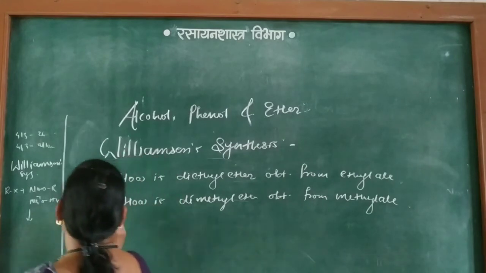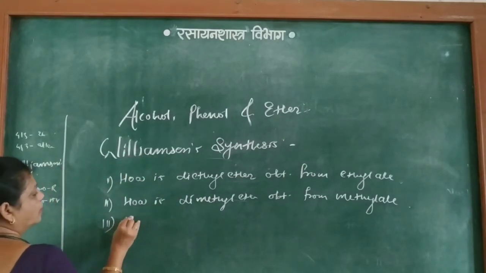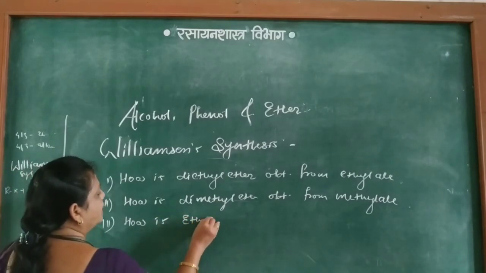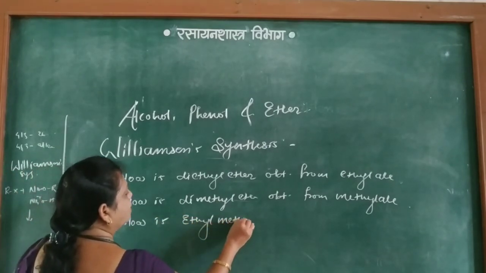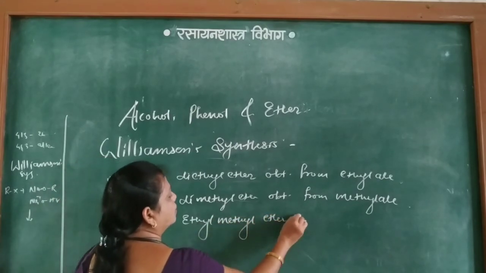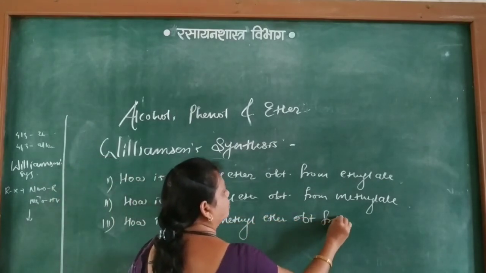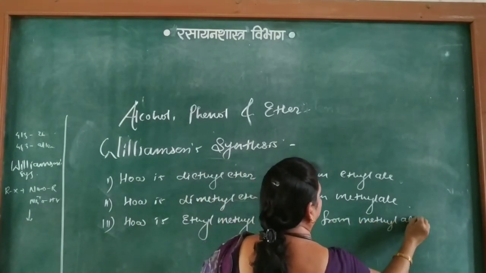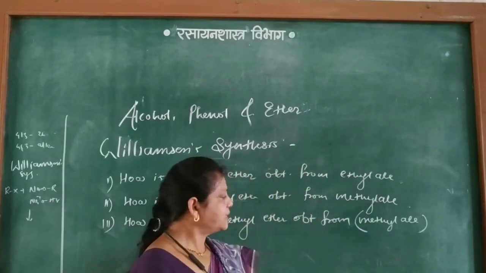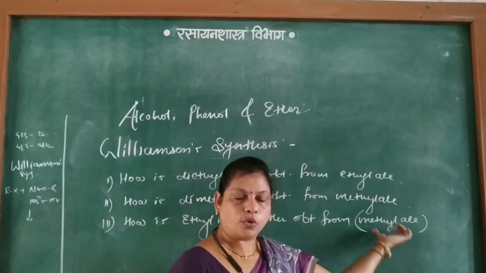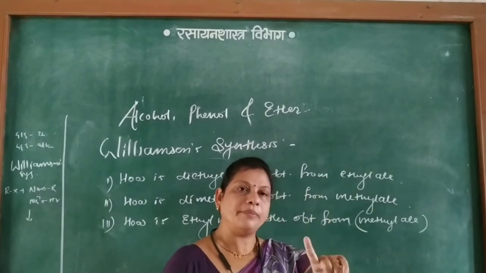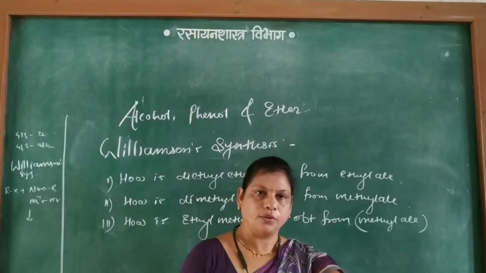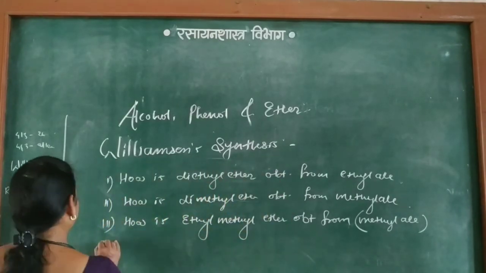Third, how is ethyl methyl ether obtained from methyl alcohol? How? First, methyl alcohol is treated with sodium to form sodium methoxide, then sodium methoxide is treated with ethyl alcohol to form ethyl methyl ether.